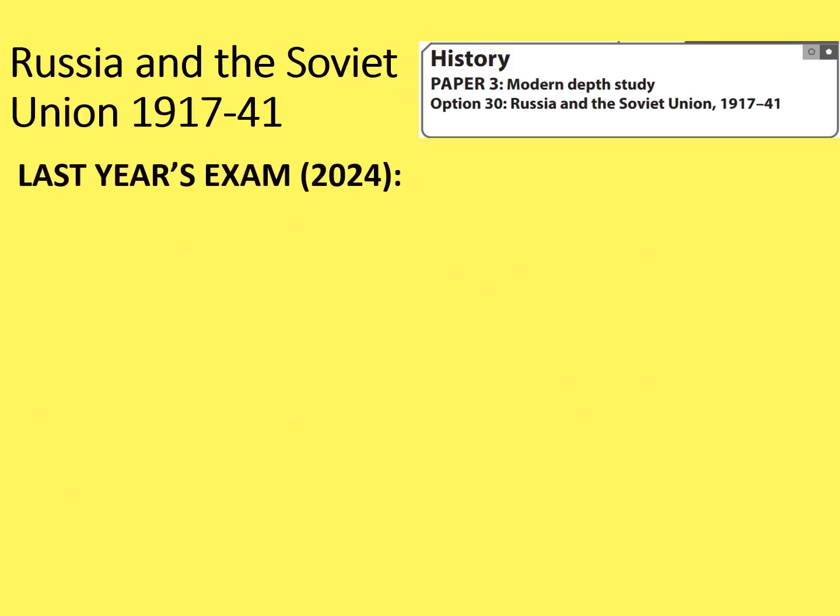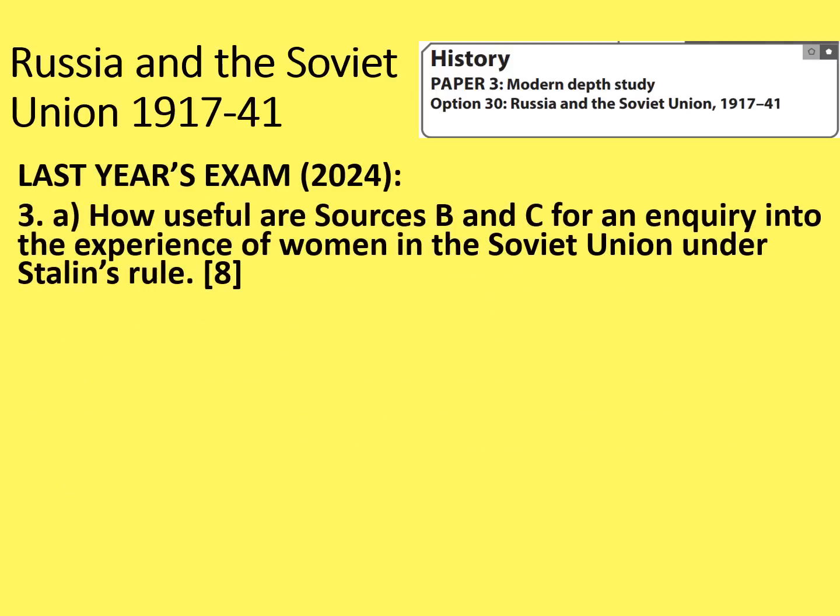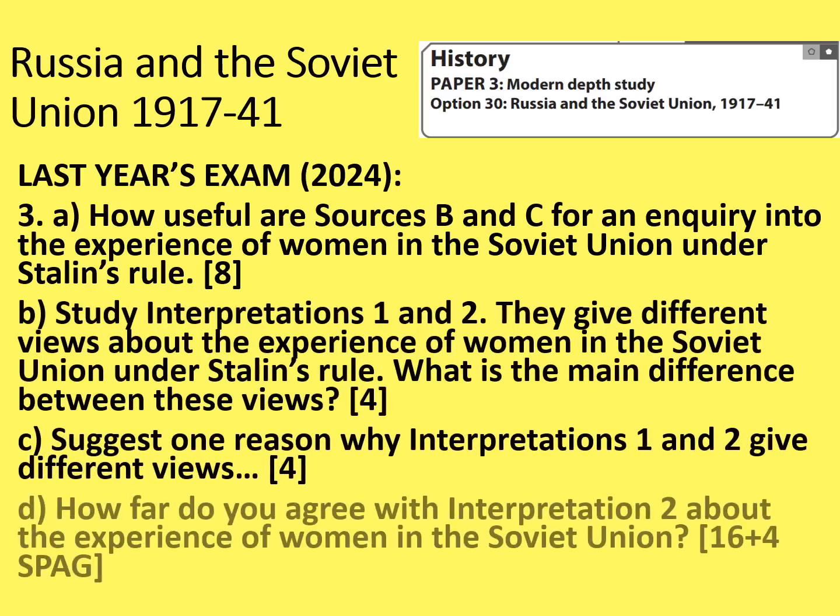The inquiry for question 3 looked like this. How useful are sources B and C for an inquiry into the experience of women in the Soviet Union under Stalin's rule? That's important, it's Stalin's rule and not Bolshevik rule. And of course the interpretations questions followed a similar inquiry.